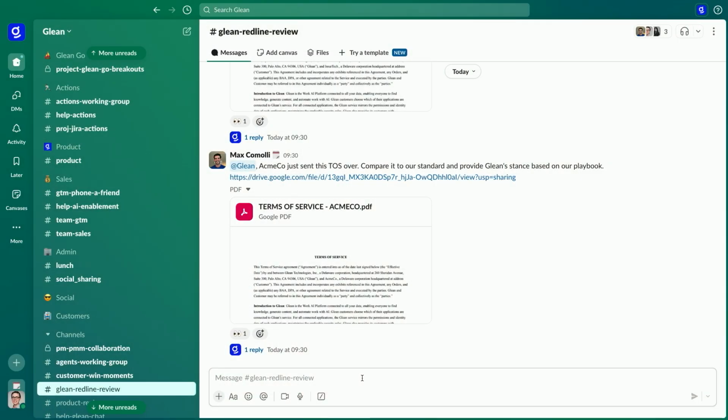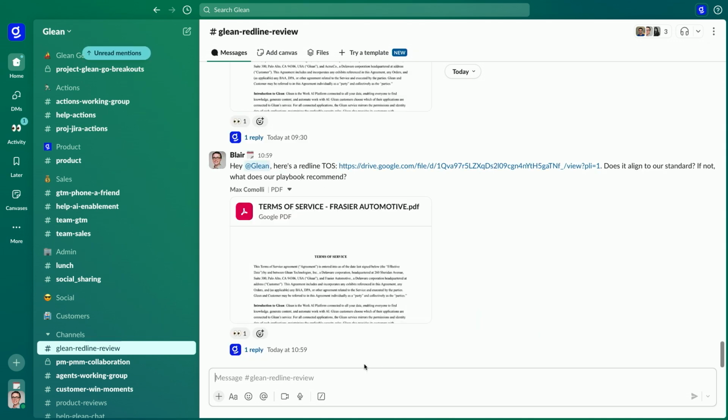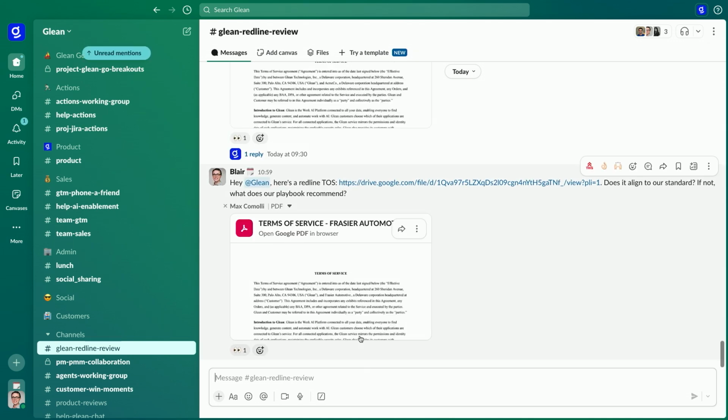Fraser just sent over their red lines on our legal agreement. And working in enterprise sales, you pretty quickly learn that every customer has their own procedures and requirements, so we can't just count on the universal acceptance of a one-size-fits-all contract. But I'm certainly not a lawyer, and our legal team is very busy, and that's why we have Glean's legal document comparison agent, and it's plugged into our deal review Slack channel. And it can call out where what our customer wants deviates from our standard agreement.